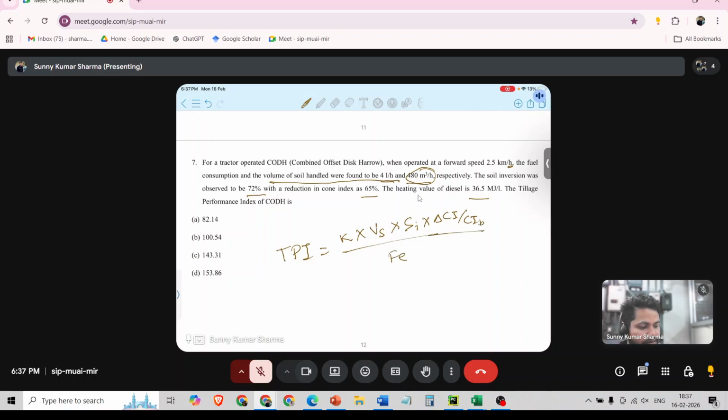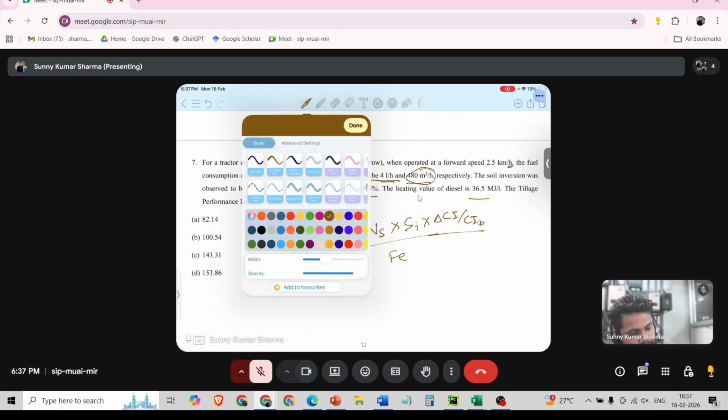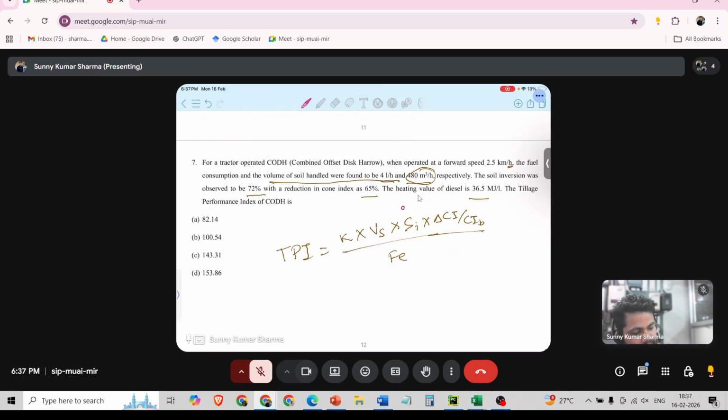Yes, this one. Soil inversion we take in percentage. This we take in percentage, and this we take in fraction because it is already divided by CIB. So this we take as fraction. And the soil inversion formula, what we saw, widths before minus widths after by widths before into 100. So this is in percentage.